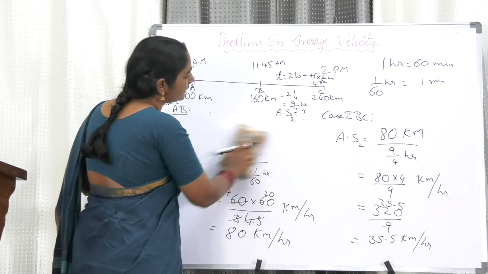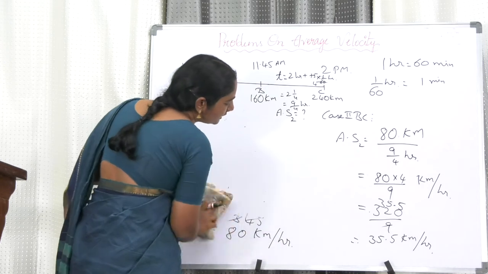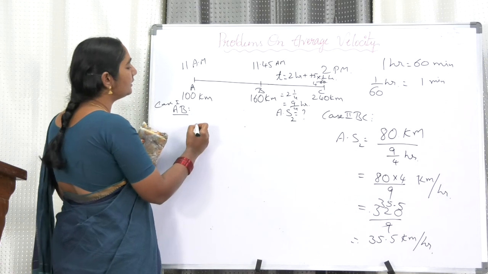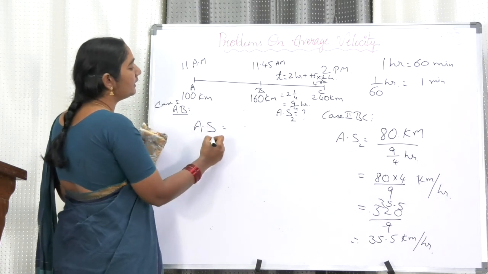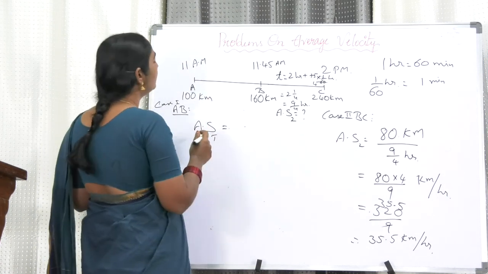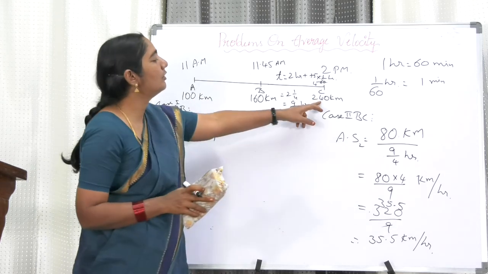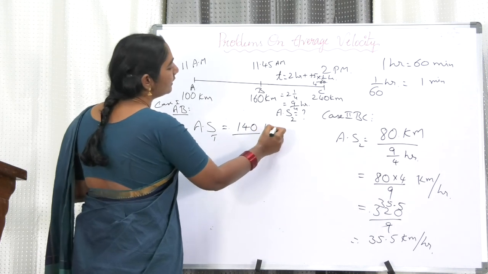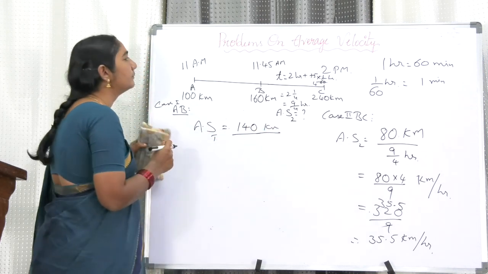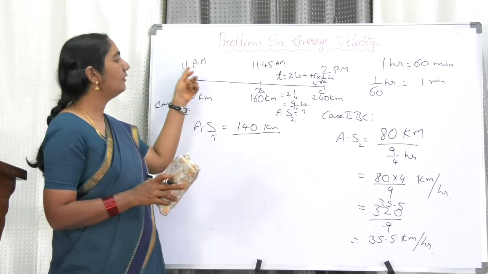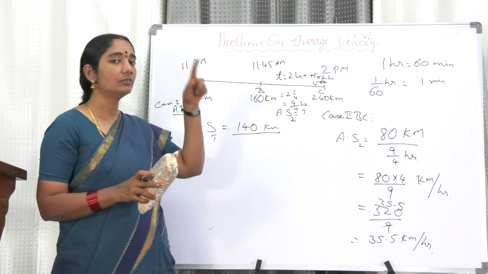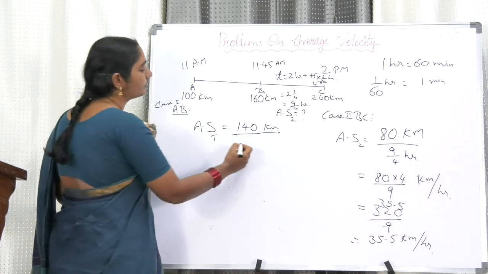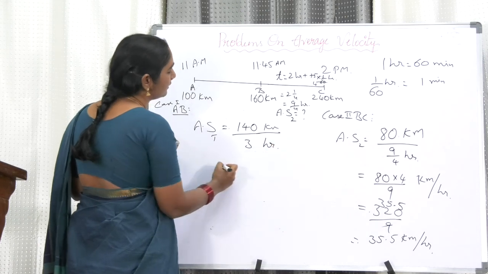Now in this third case, we want the average speed for the entire journey, for the complete journey, which is total distance by total time. Here it is from 100 to 240, which means 140 kilometers is the total distance. From 11 to 12 is 1 hour, 12 to 1, and 1 to 2, so the total is 3 hours.